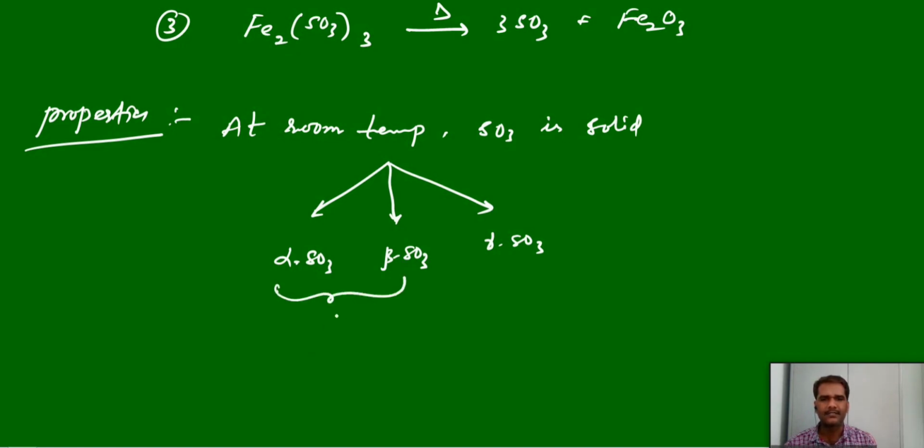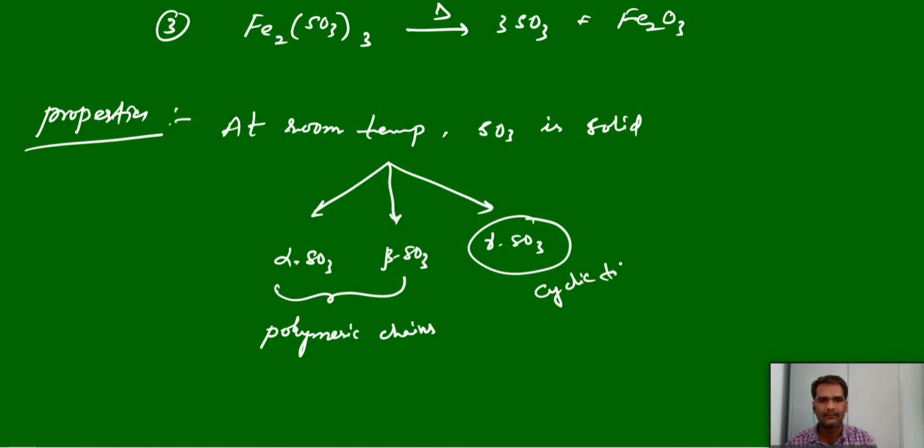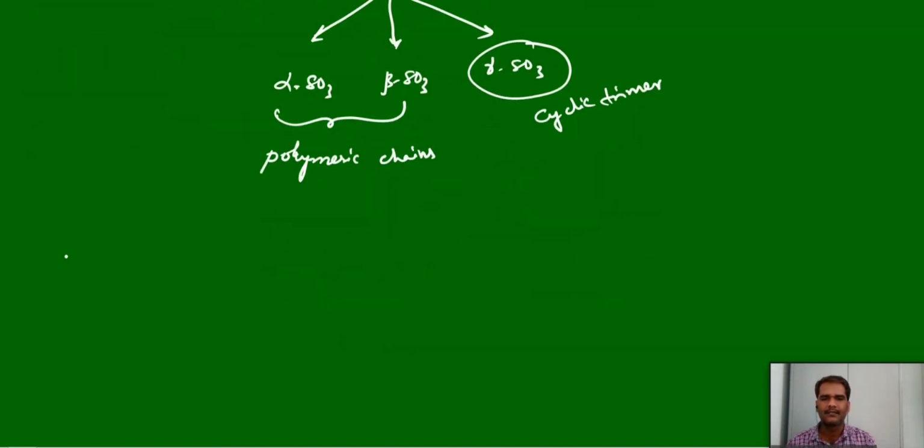Alpha and beta both can exist in the polymeric chain type. The structure of alpha SO3 and beta SO3, they are polymeric chains. Whereas gamma SO3 exists as a cyclic trimer. So these structures are very important here. Let us see, in case of alpha and beta forms, they will exist like this, polymeric chains.